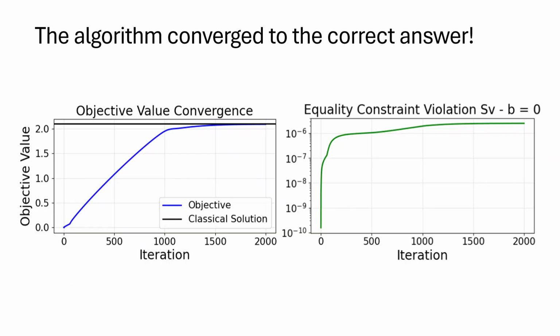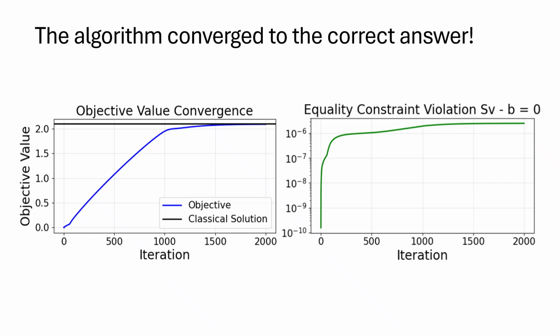And here are the results. The blue line shows how the quantum algorithm converges to the correct answer, the optimal flux distribution, that maximizes cellular growth. The black line is the true solution being targeted. On the right is the constraint satisfaction. This confirms that the solution respects the fundamental law of mass balance. Matter can't appear or disappear in the cell.